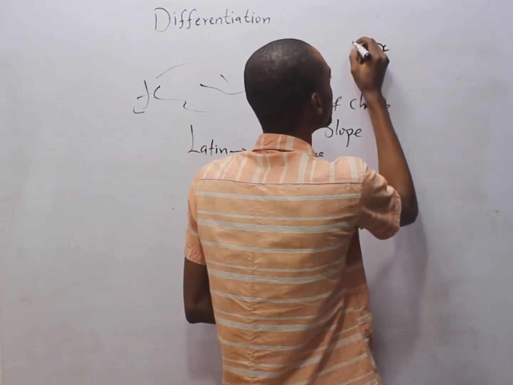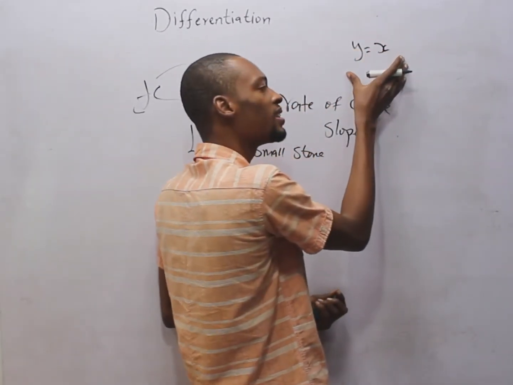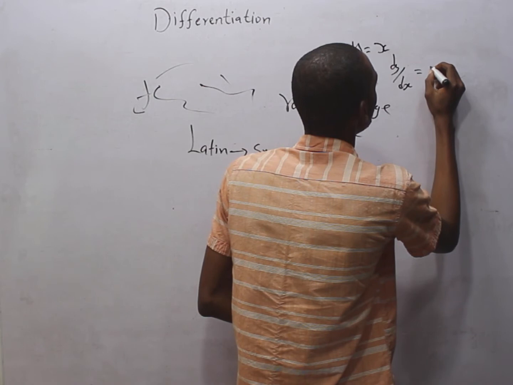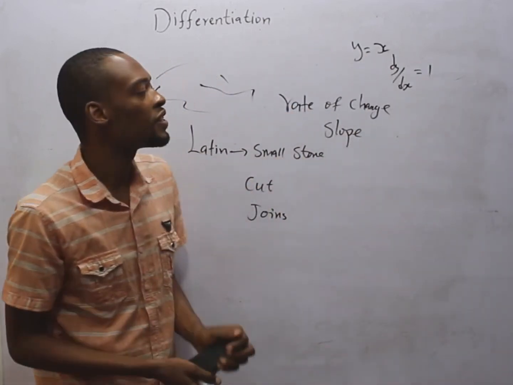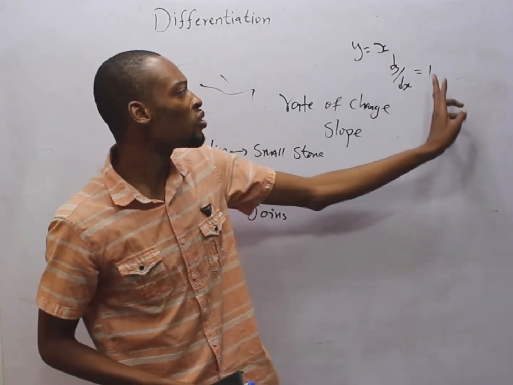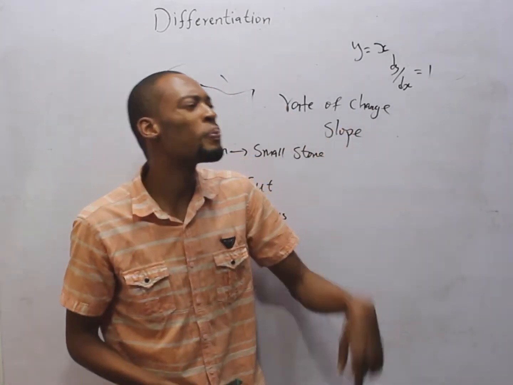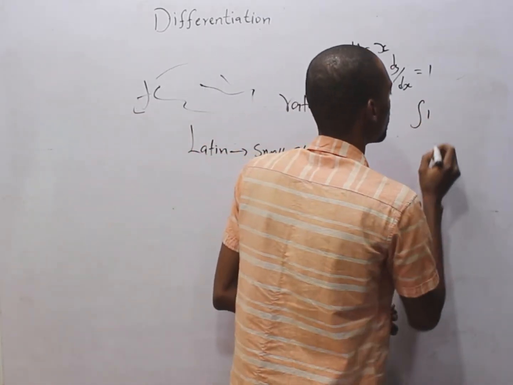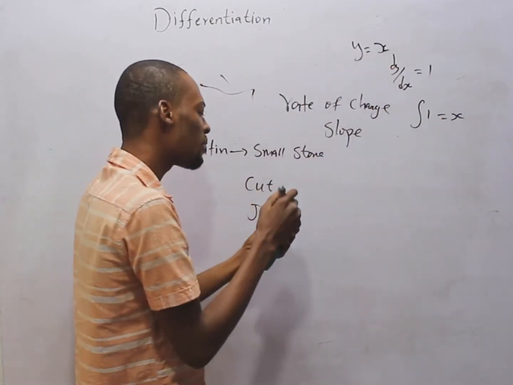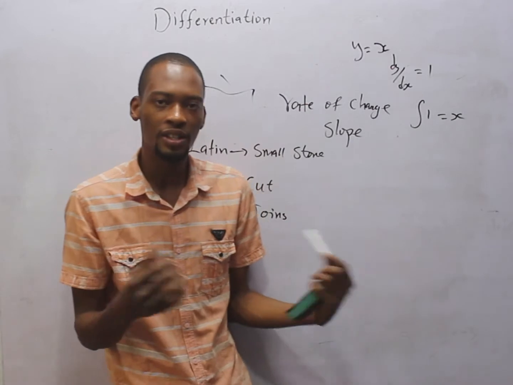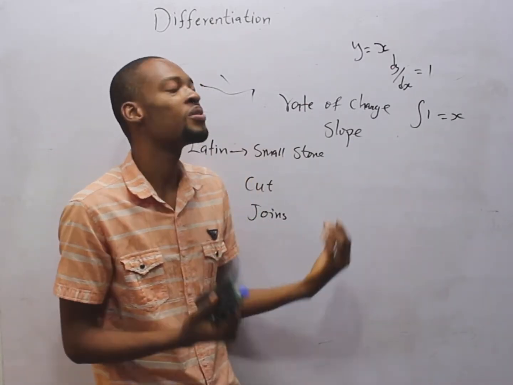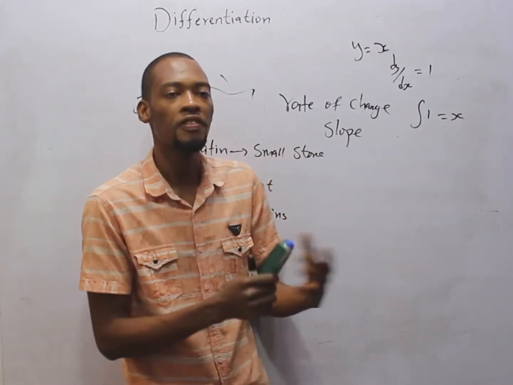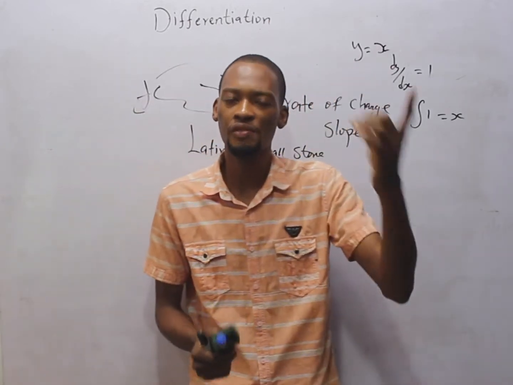If you have, let's say, y equals s, when you differentiate this, you get dy over ds equals 1. That is the differentiation of the function s. How about you have this 1 and I say change it back to what it was? You integrate 1, so this gives you s back. You've gotten back what you have differentiated. So that is enough introduction. What else do you need to know under differentiation itself? Because integration is for a separate video.